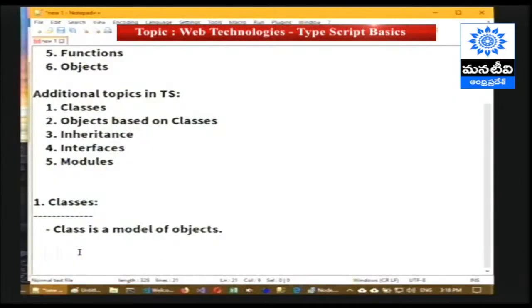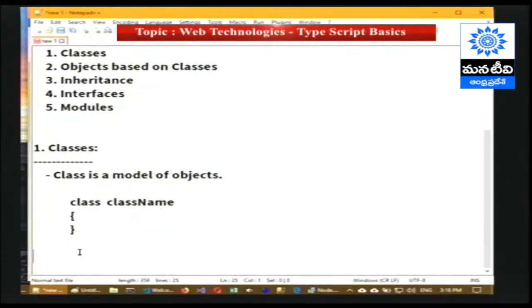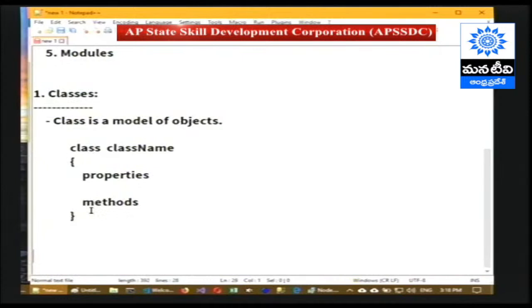Let us see practically how to create classes. In order to create the class, we have to provide the class keyword and the class name. Inside the class, we are going to define the properties and methods. So first we are saying that it's a class.